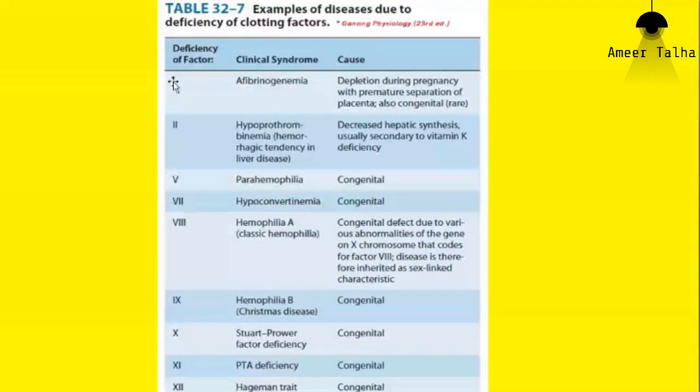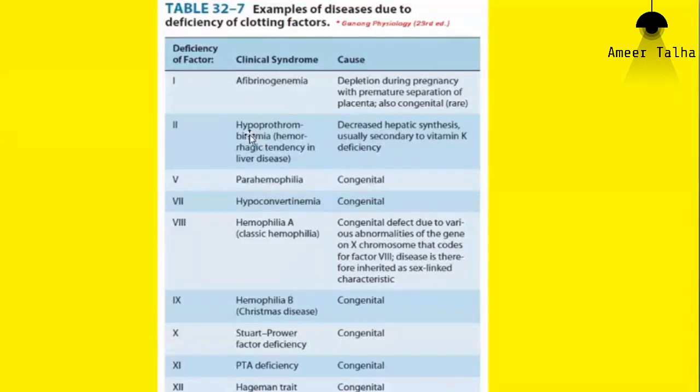This is afibrinogenemia. Similarly, what is the name of clotting factor 2? Prothrombin. So deficiency of factor 2 will lead to hypoprothrombinemia.